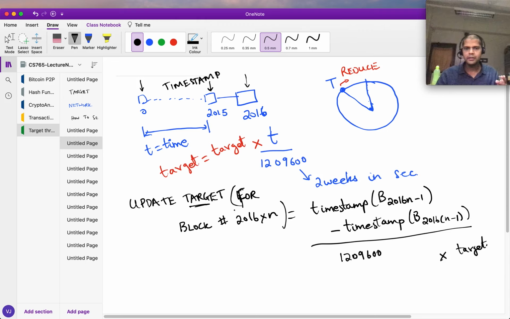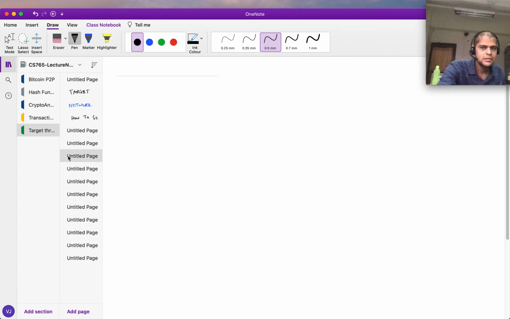Maybe you'd have blocks generated in less than 10 minutes sometimes on average, then it may increase and so on. Okay, so this target is always adjusted time and again. So in a distributed system like this, it gets a little bit tricky. What timestamp do you put in the block?